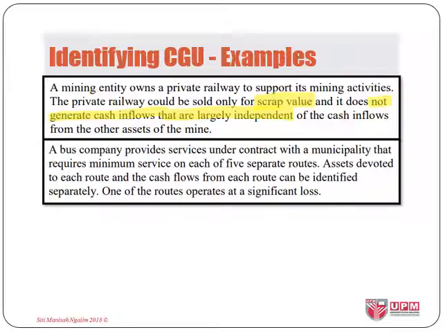For the second example given, although they can and do generate cash flow individually and do not depend on each other, the contract requires a minimum of all 5 routes under one contract. There is no way that the company can operate on those 5 routes without the same contract, let alone separately. Thus, the smallest CGU is considered the bus company as a whole.